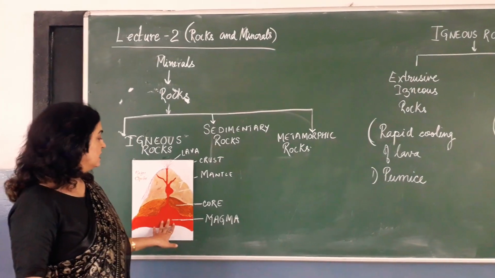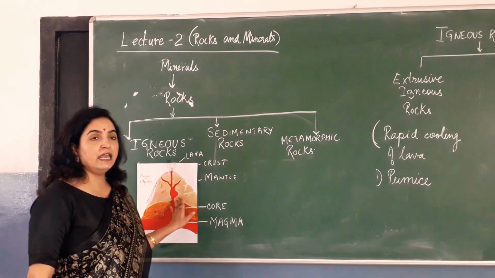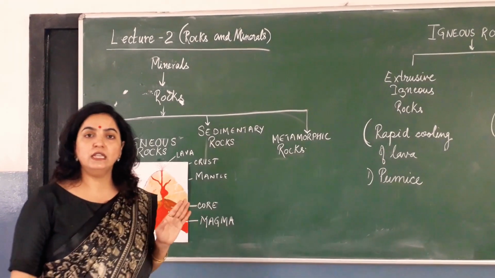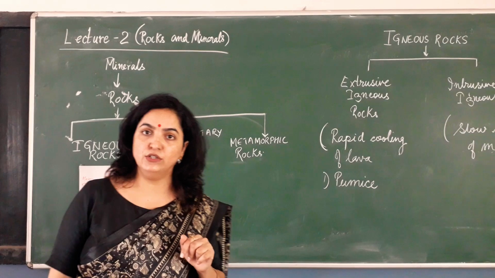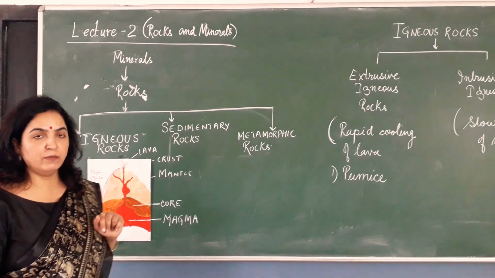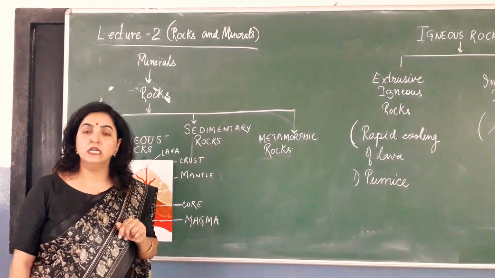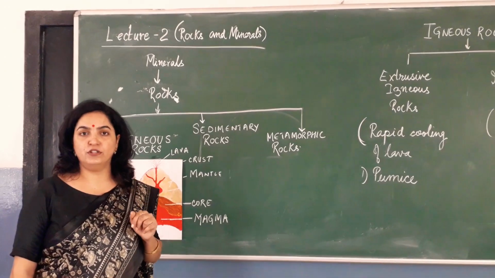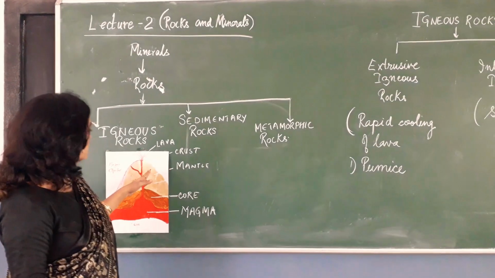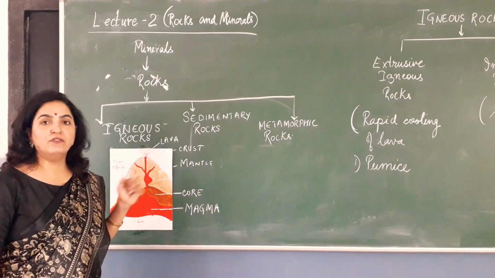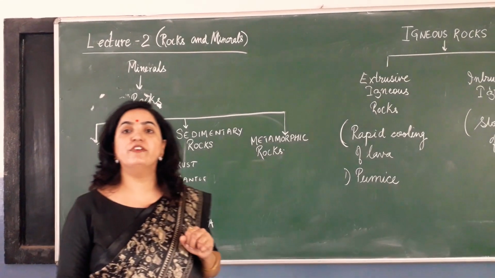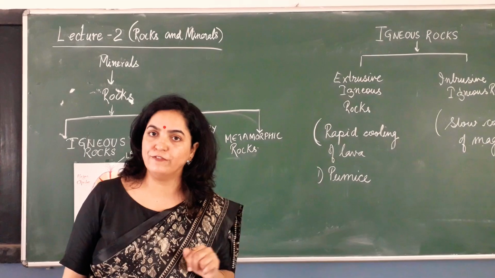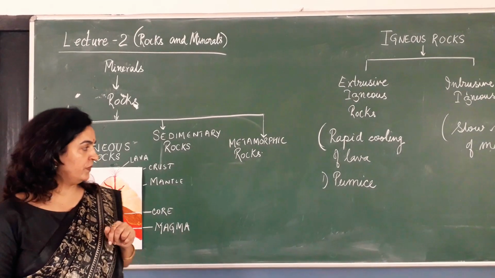Whenever it solidifies inside, it takes a long time. There is a lot of temperature, so a lot of time is taken for the cooling of this magma and the rocks are formed. Millions of years are taken for this process. When lava comes out, the temperature is low, so it solidifies quickly and various rocks are formed.